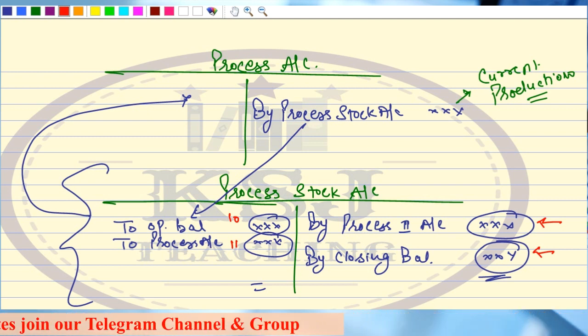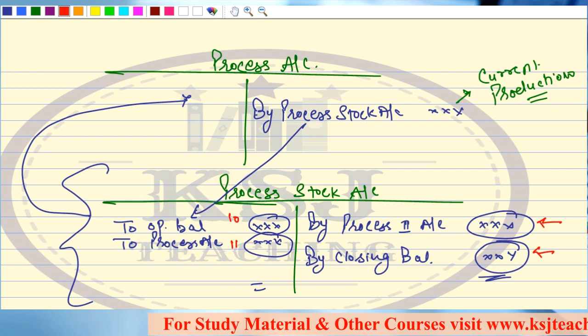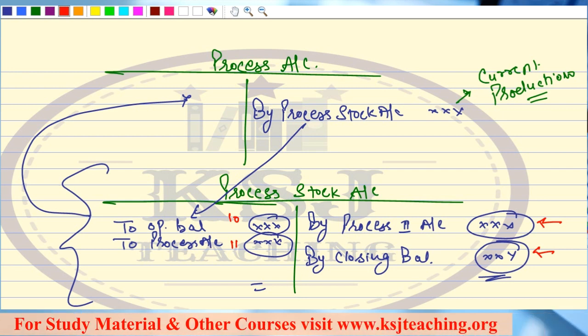The next day when you wake up, you will find the chocolate in the refrigerator. Now what is the price of the chocolate? For the previous day, it is a closing balance, right? The closing balance of chocolate is 1 chocolate. You have consumed 1 chocolate and kept 1 in the refrigerator, which is the closing balance.